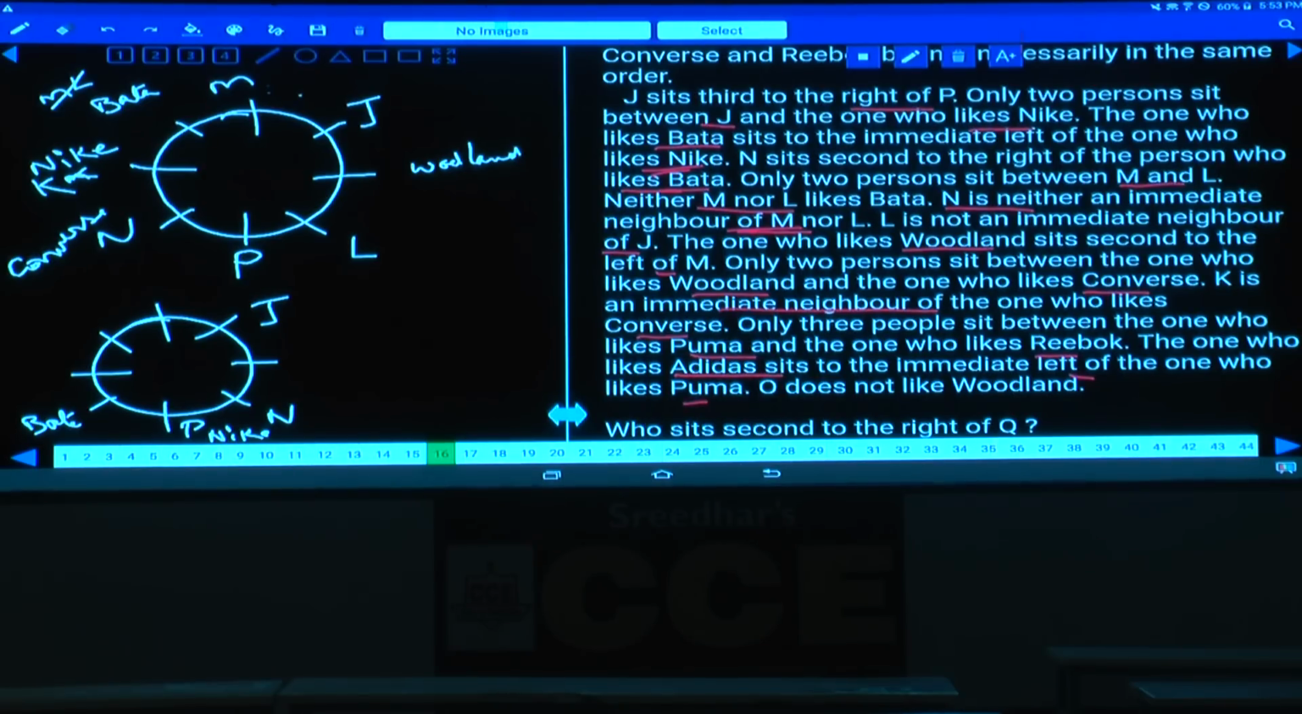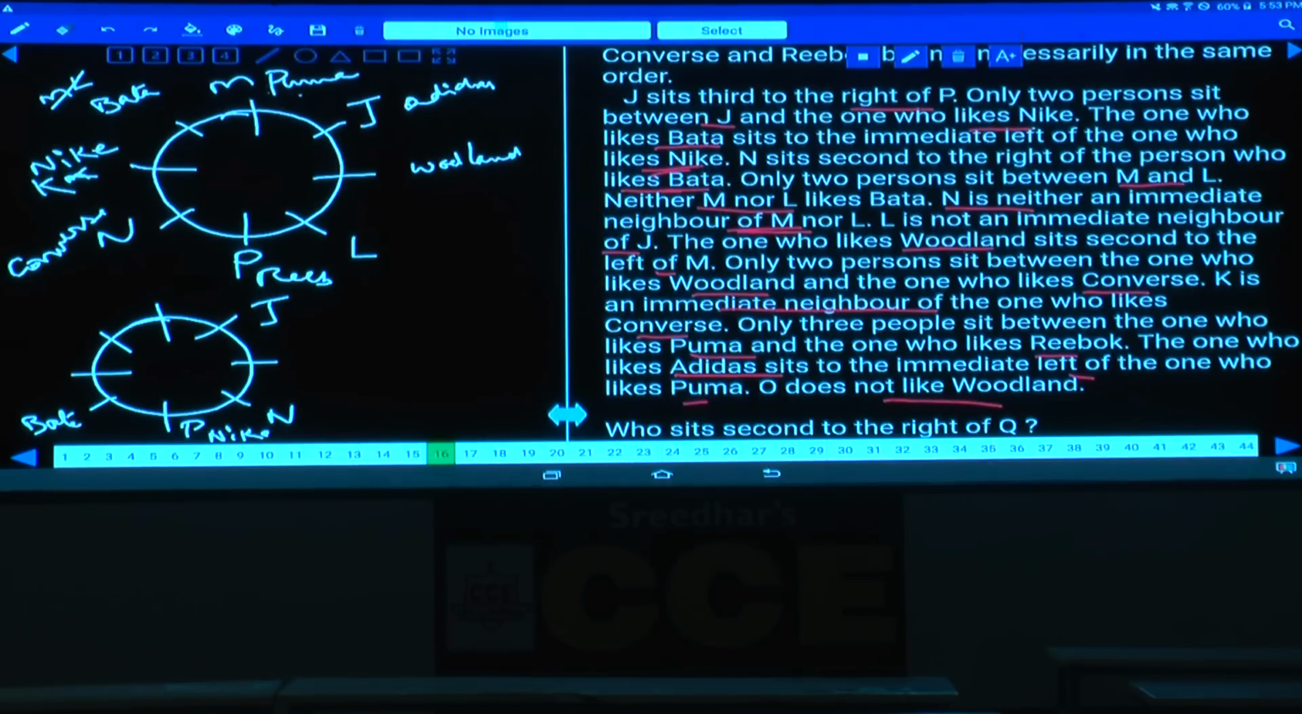Now, if this P is Puma, Adidas must be immediate left of Puma, which is not possible because Converse is already there. Hence, this M is Puma. If this person M likes Puma, this P likes Reebok, and this Adidas is to the immediate left of the one who likes Puma, Adidas will be here.